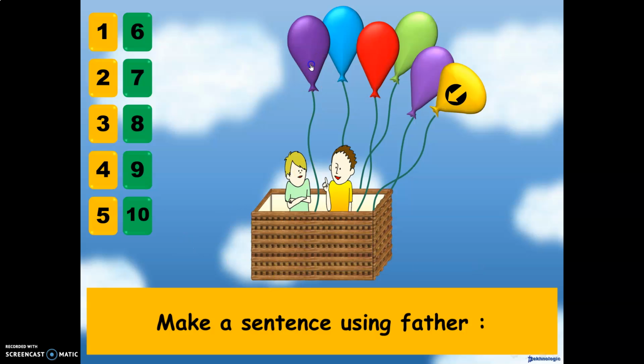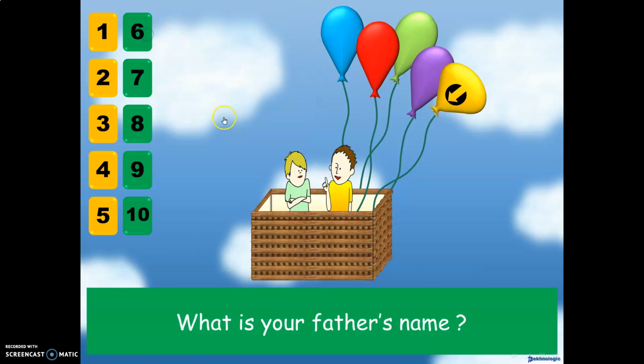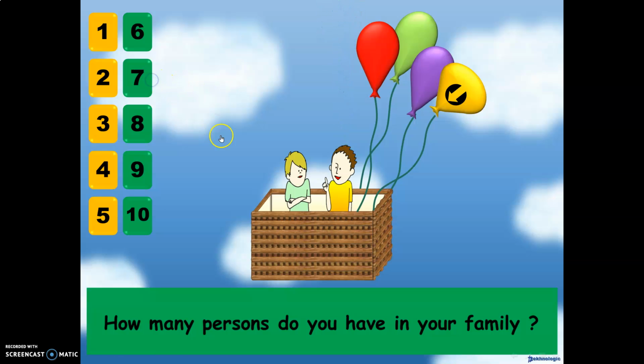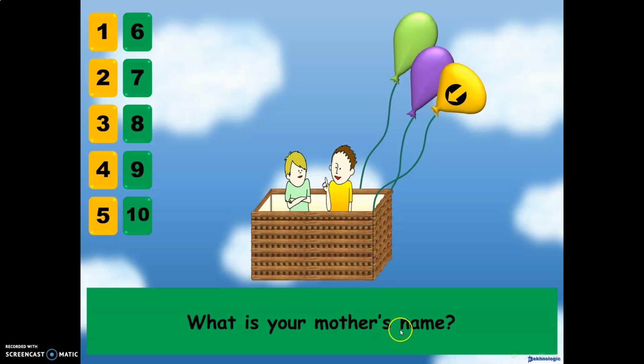Now I will throw one balloon. Number 6. What's your father's name? My father's name is Hamoud. Okay, now I will throw one balloon. Number 7. How many persons do you have in your family? I have 6 persons in my family. Number 8, sorry. What's your mother's name? My mother's name is Hind.